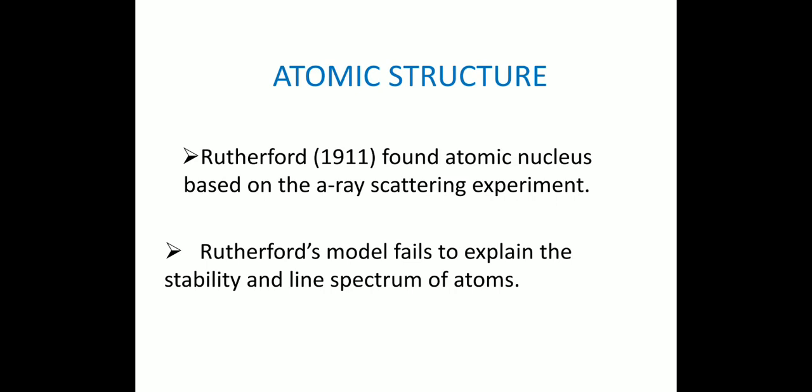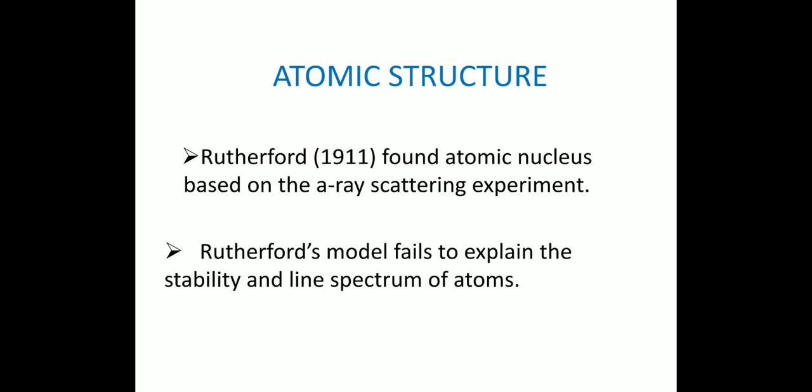Next one, the atomic structure of Rutherford. Rutherford in 1911 found the atomic nucleus based on the alpha rays scattering experiment. The size of the nucleus is in the order of 10^-12 centimeters or 10^-14 meters.